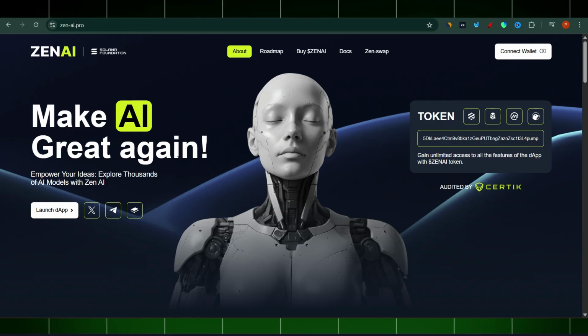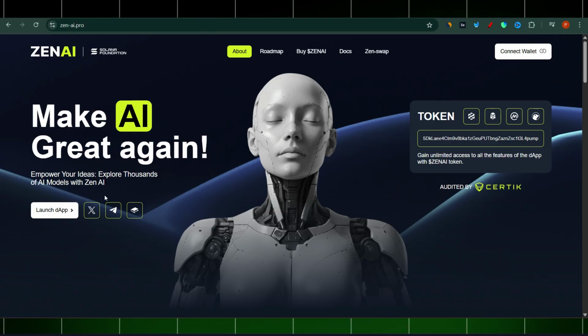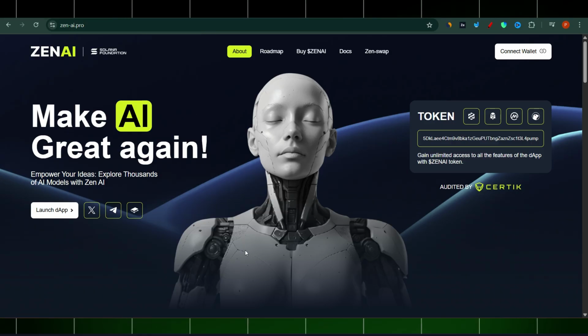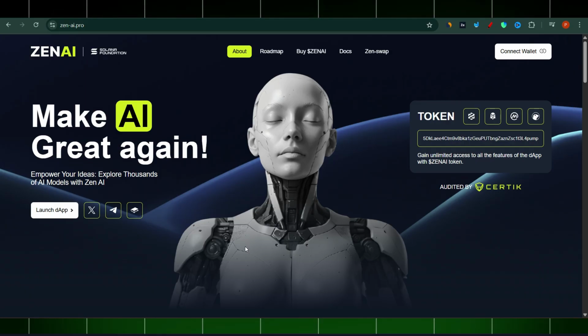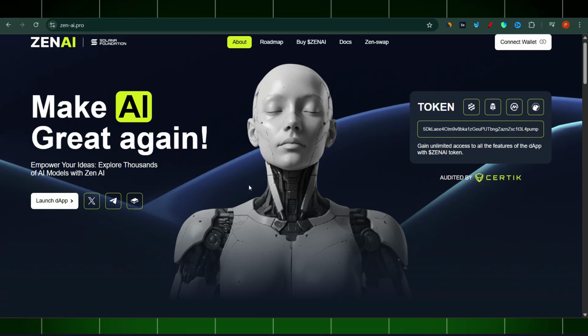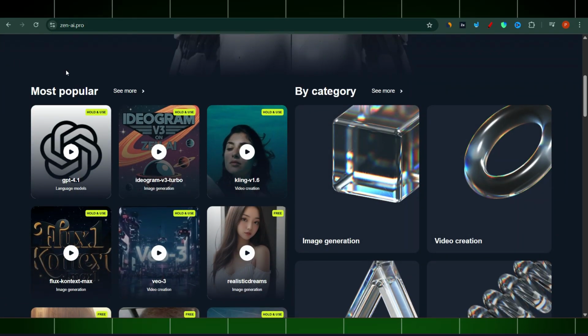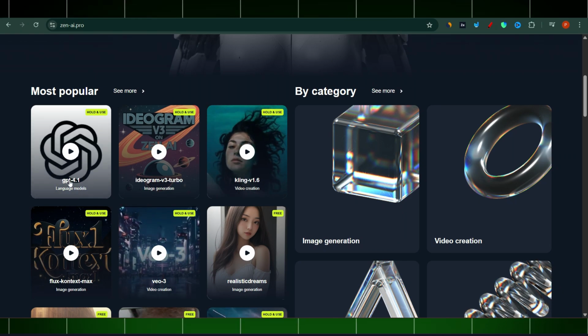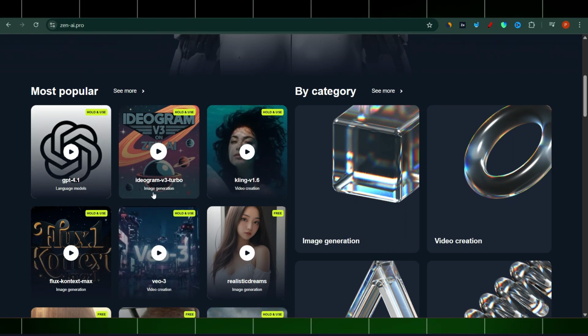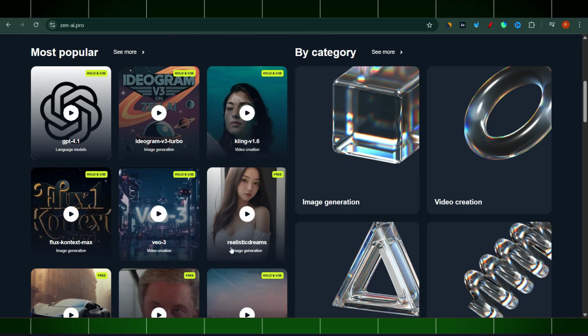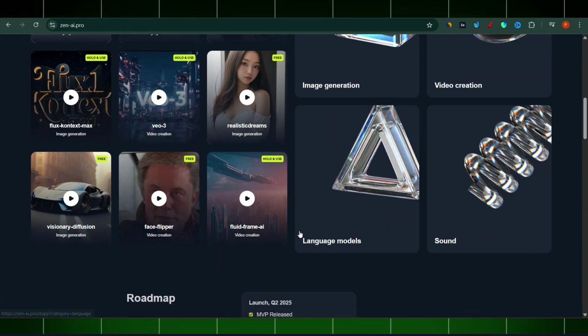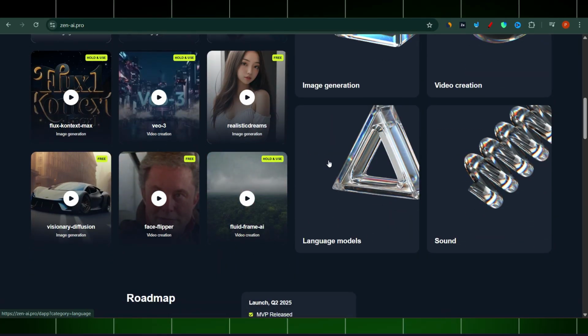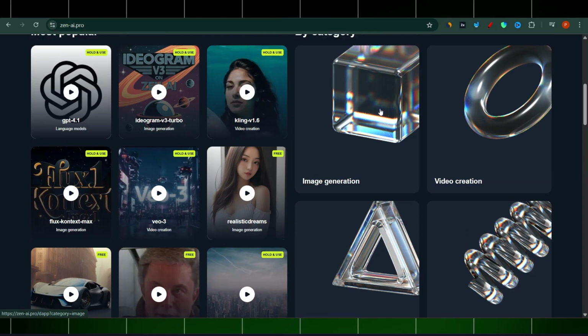Okay, it's an AI. So what is it? It's basically a platform where there are a number of AI generating models, so you can do many things with that. The most popular are language generation, image generation, video generation, sound generation, and music generation, all those bits and pieces.